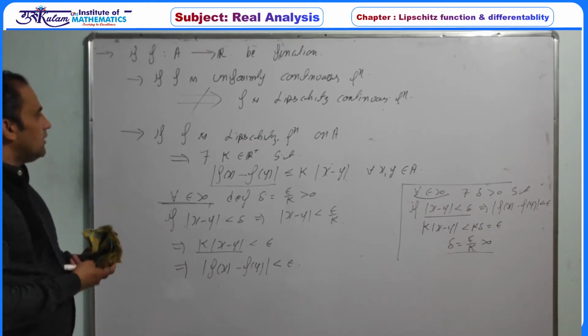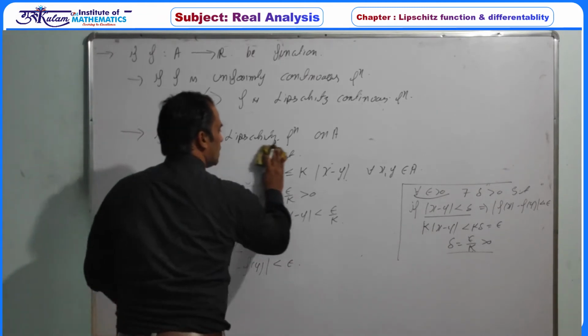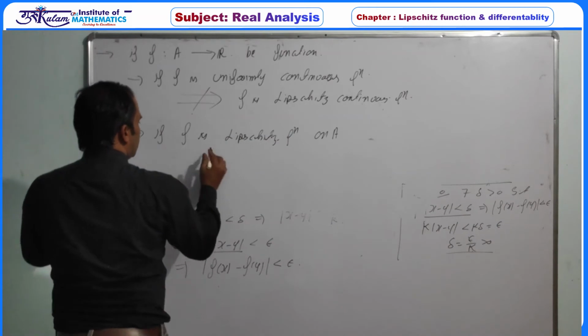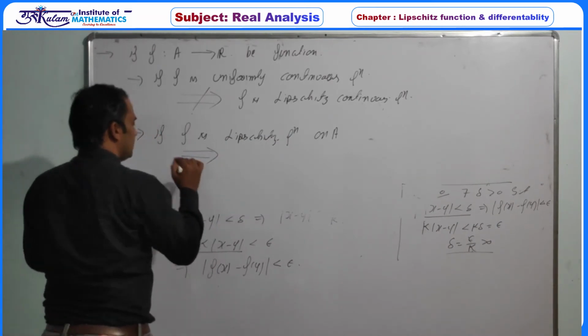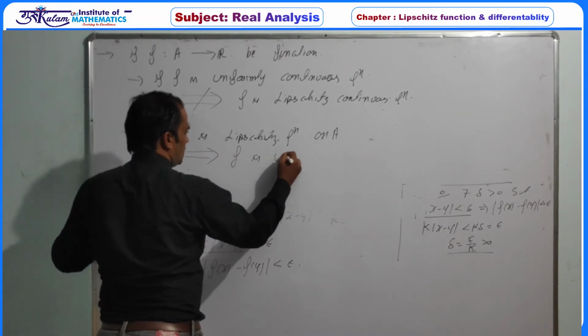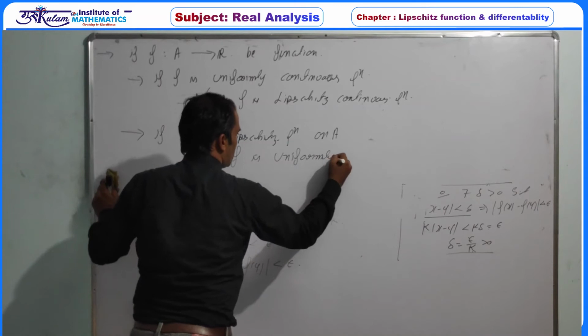So hence, whenever your function is a Lipschitz continuous function or Lipschitz function on A, this always implies that f is a uniformly continuous function.